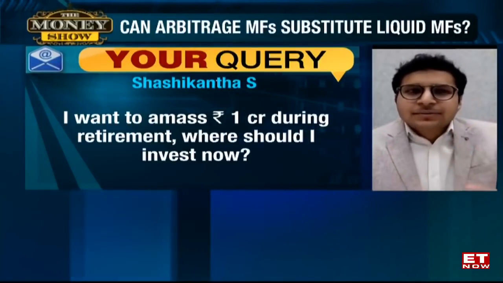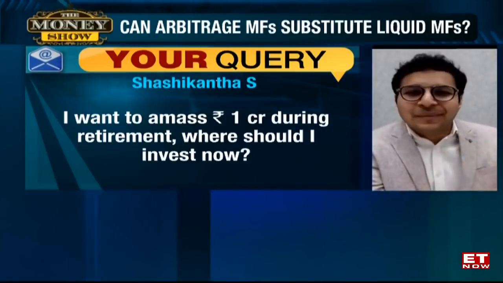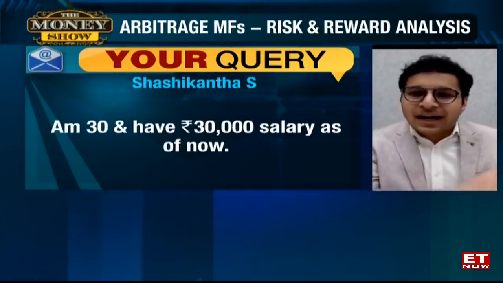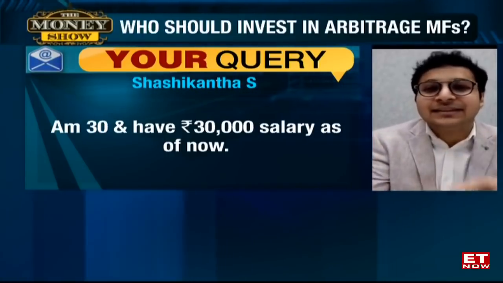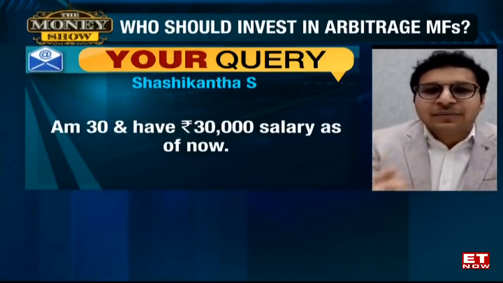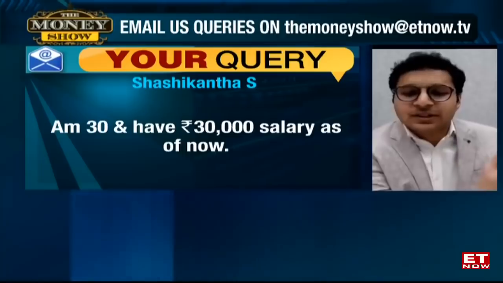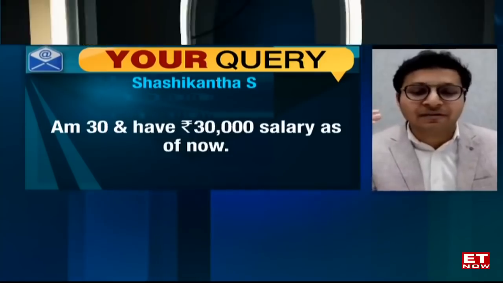Best way to start is at least start off with some amount, having some SIPs in equity mutual funds, slowly understand the market volatility, because see, market will be volatile, corrections will come. Correction is temporary, growth is permanent, is easier said than actually applied in our portfolio. So the best thing to do for him is to start his investing. He can start with a small amount, maybe around 3,600, which will suffice his 1 crore corpus. So he will have in mind that at least I'll be having 1 crore.